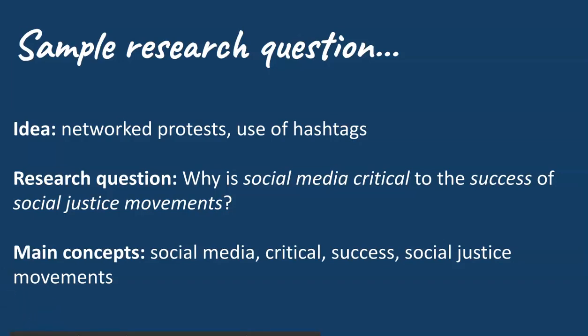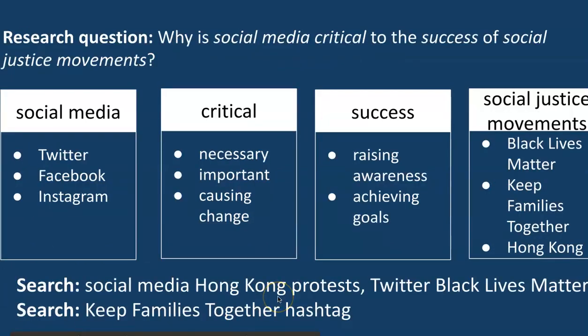Here is an example of how to do that. Beginning with my initial research question, I've identified some of the main concepts here, and then I've further broken down the concepts into the elements I might want to explore in my paper. So I've included different examples of social media, possible meanings for critical and success, and which specific social justice movements I'll write about. Then below, you can see some sample search phrases referencing these elements to use when starting to look for information about my research topic.